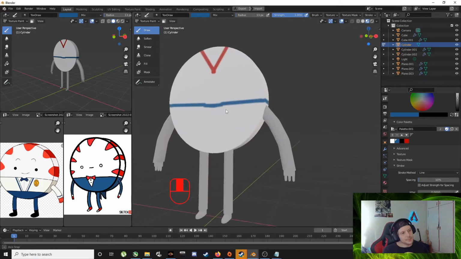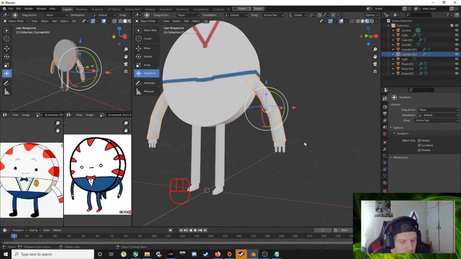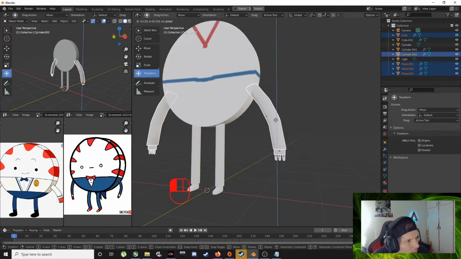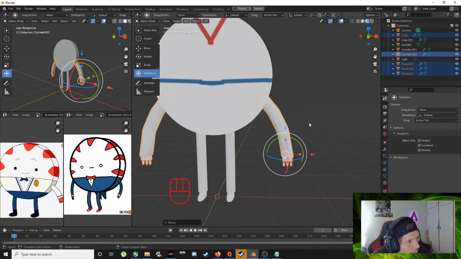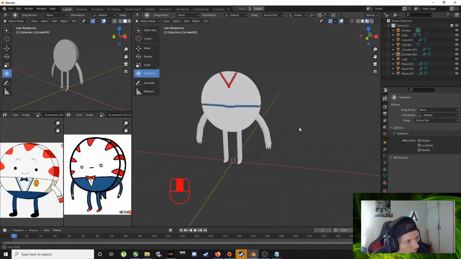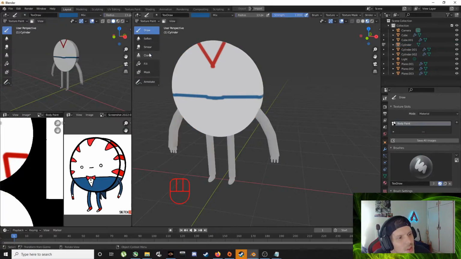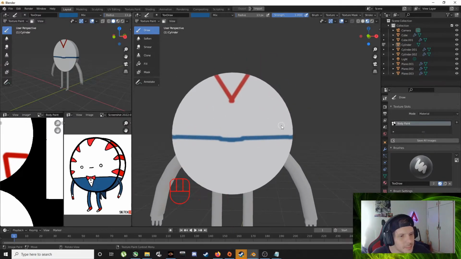Okay, so now we know his arms are too high, which is a problem. Object mode. Let's grab this. B, box select, grab everything, and let's just move that down a bit, alright? That's probably a bit more proportionate. Back on there. Texture paint. Alrighty. And let's just start over.